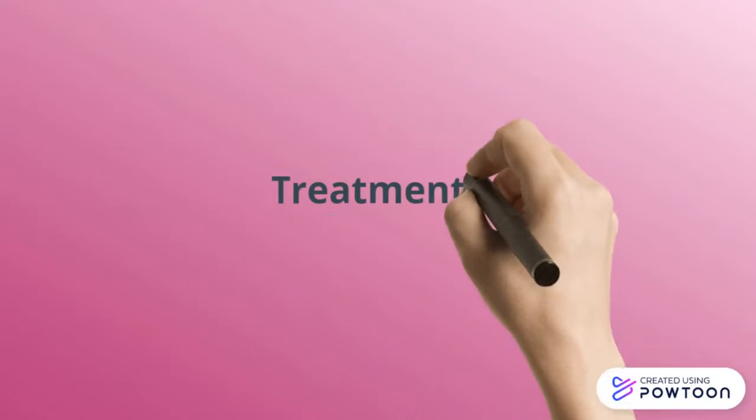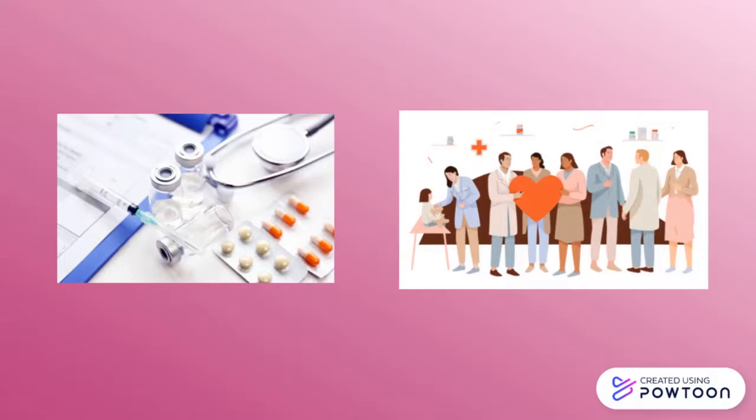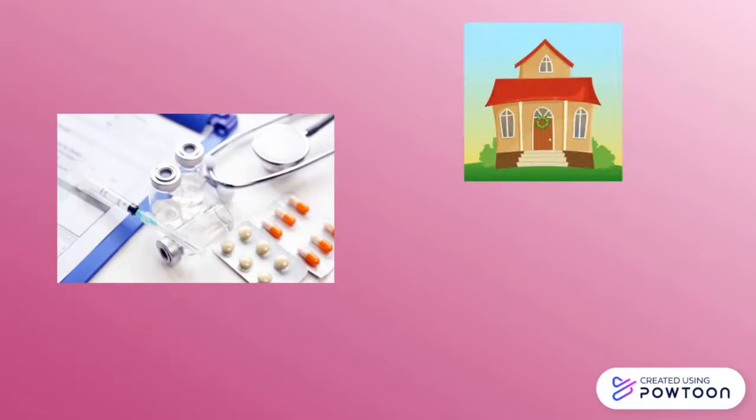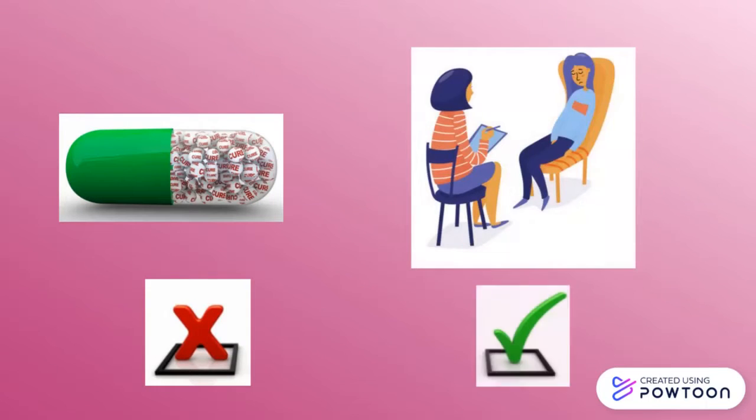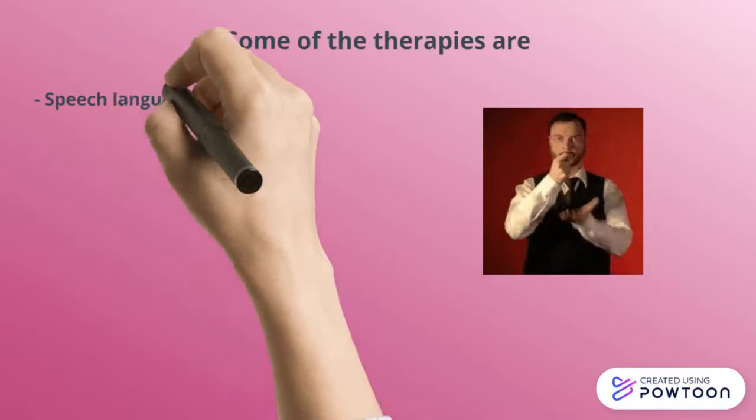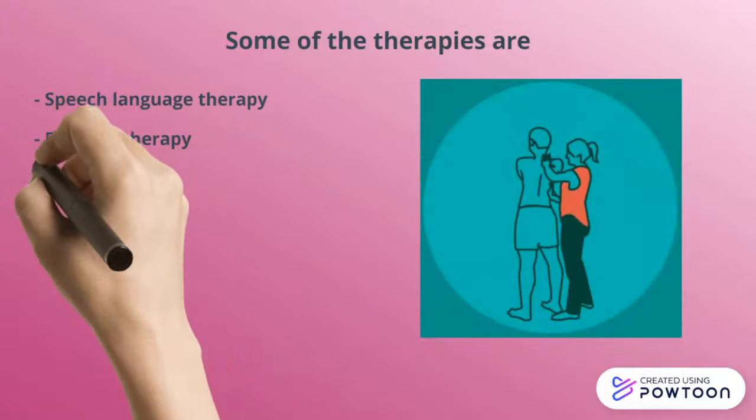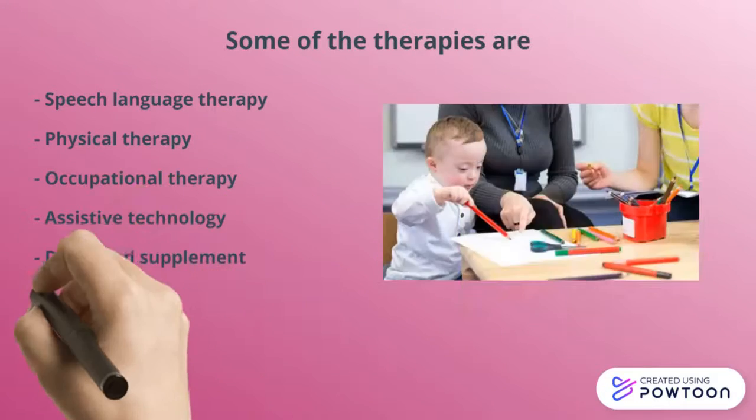What is the treatment for Down syndrome? There is no single standard treatment for Down syndrome. People with Down syndrome can receive proper care while living at home and in the community. While there is no cure for Down syndrome, there are therapies available to improve quality of life. Some of the therapies are speech-language therapy, physical therapy, occupational therapy, assistive technology, drugs and supplements, early intervention, and educational therapy.